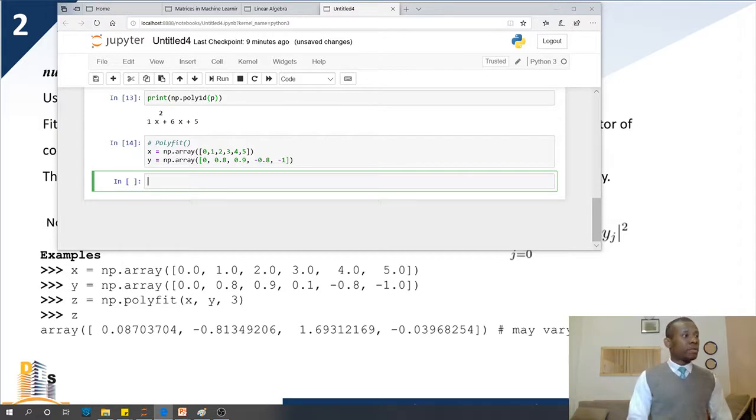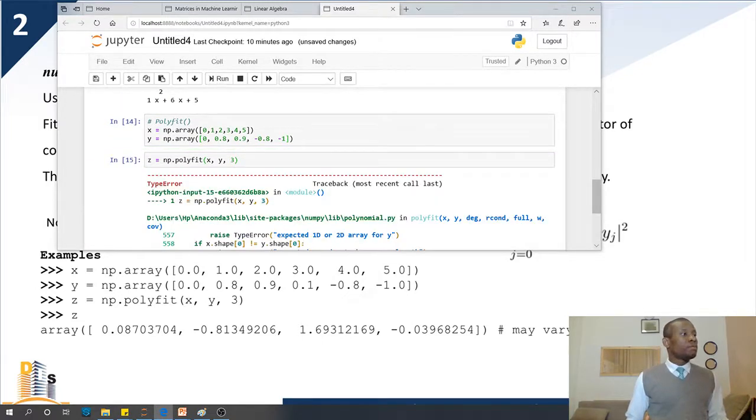So I'm going to say z is equal to np.polyfit, and we have x, y, and we're assuming d is going to be a degree 3 polynomial, or a third order polynomial. That's just an assumption, and later in this course in machine learning we are going to see that this means we are being biased. That is where the concept of the bias-variance trade-off comes out. We are just making assumptions that may not be true.